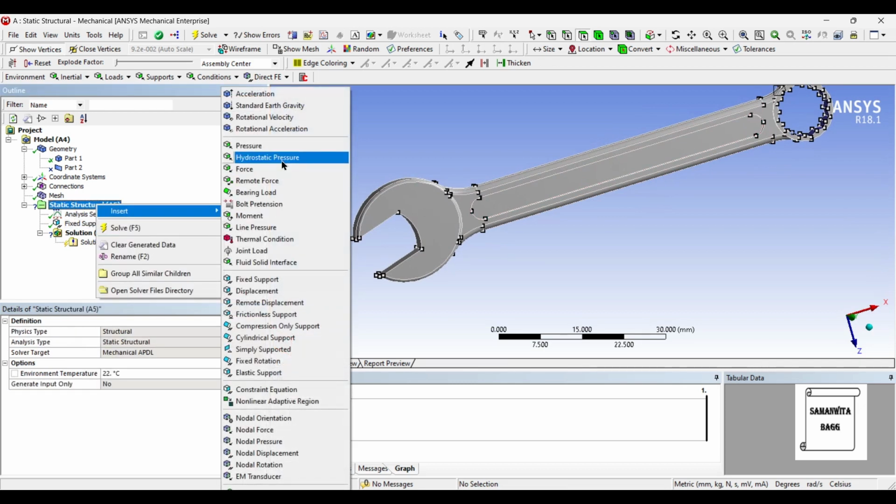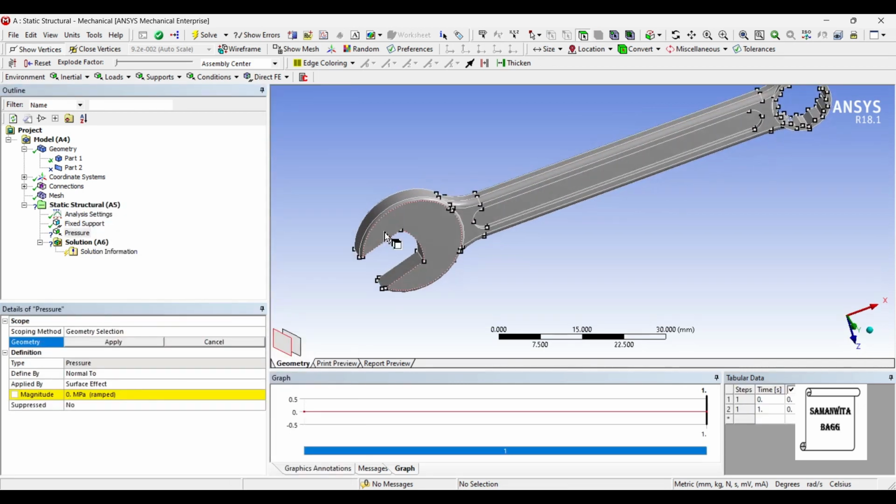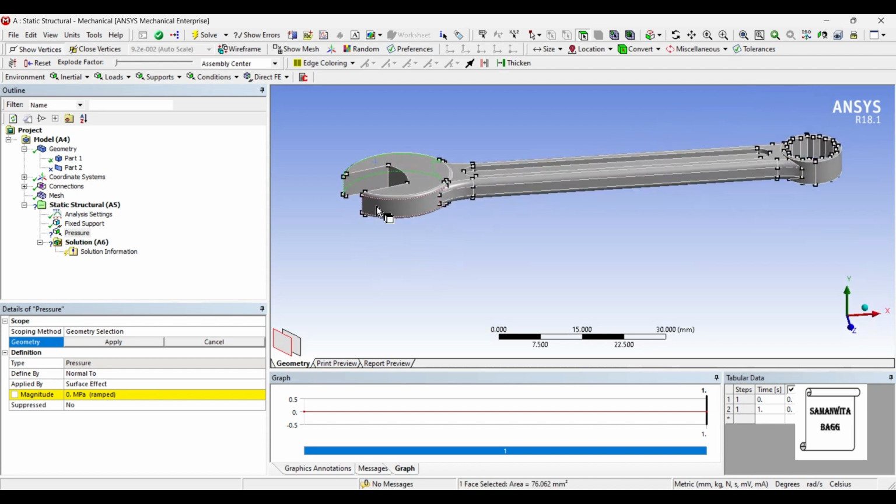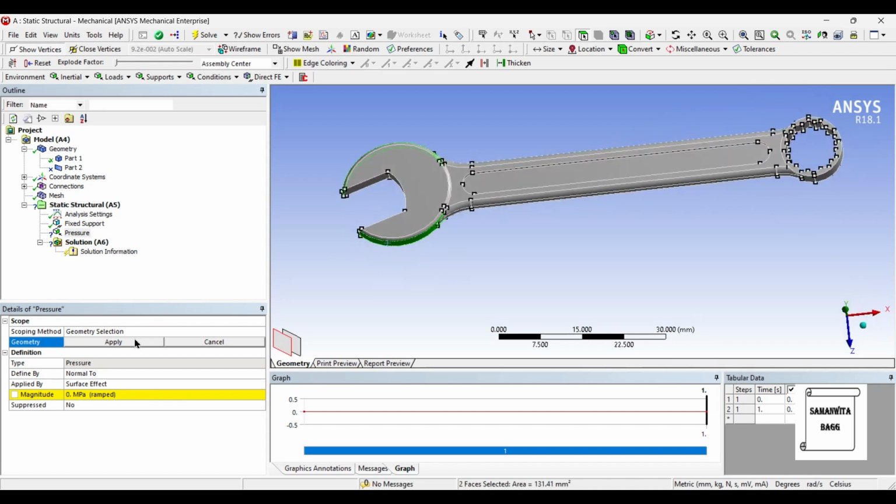Next, I will insert pressure on these two faces. Apply 2 megapascal.